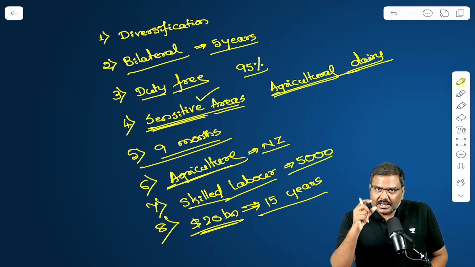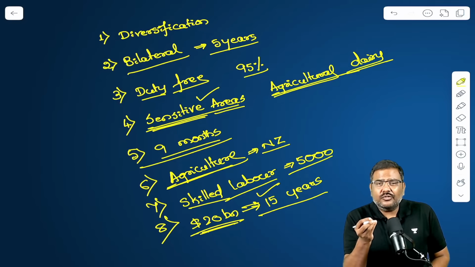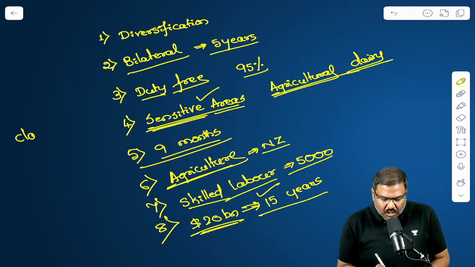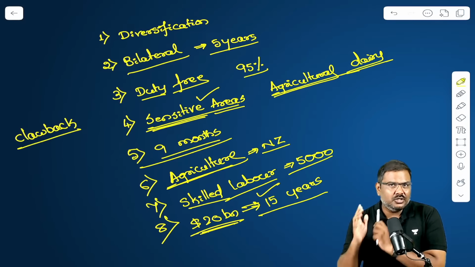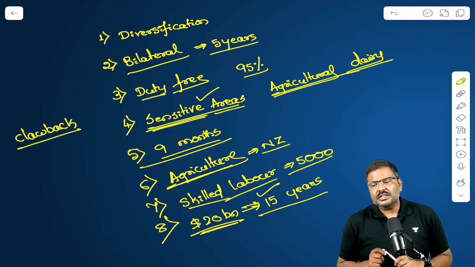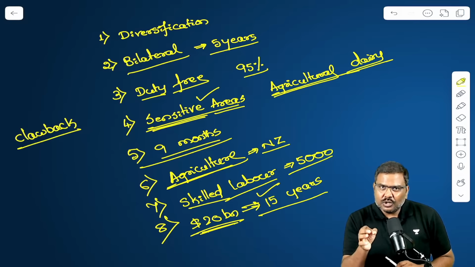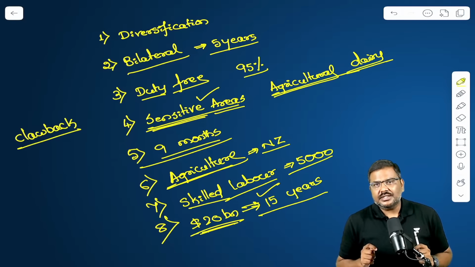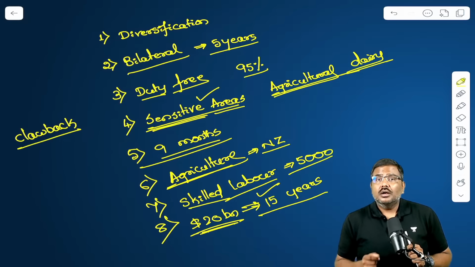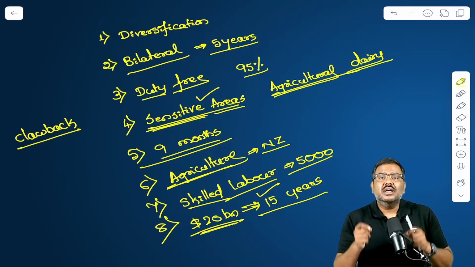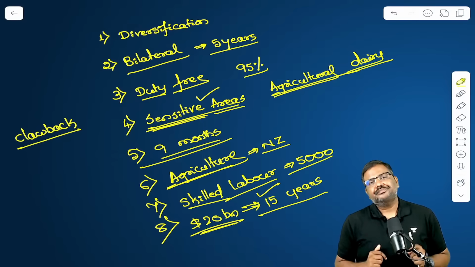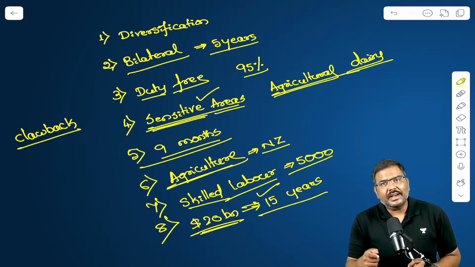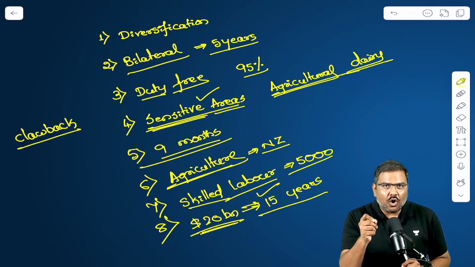Now, apart from this, there is also one provision that is referred to as a clawback. What is this clawback provision? What if New Zealand is not able to invest $20 billion? Of course, the time period is 15 years. In such cases, that is, if the other trading partner doesn't satisfy these kinds of conditions, then some of the benefits given by India in the trade agreement will be withdrawn. Some of the exemptions and benefits provided will be taken back. This is basically a clawback provision.